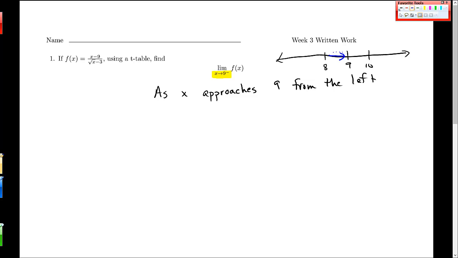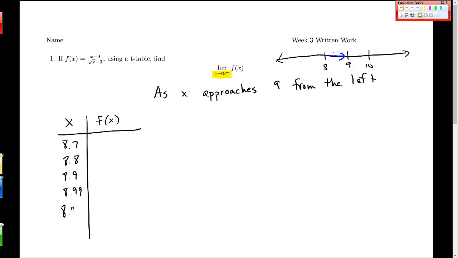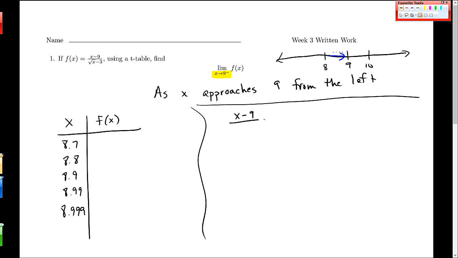So I want to pick values that move closer and closer to 9. So I'll do that over here. I'll pick, let's start with 8.7, 8.8, 8.9, 8.99, and 8.999. Okay, just a few values. Now I want to plug one of these in so you kind of see how it works. Sometimes it's hard for people to get the right values out of this function, and then the t-table is kind of useless. So I want to plug in x minus 9 over the square root of x minus 3.